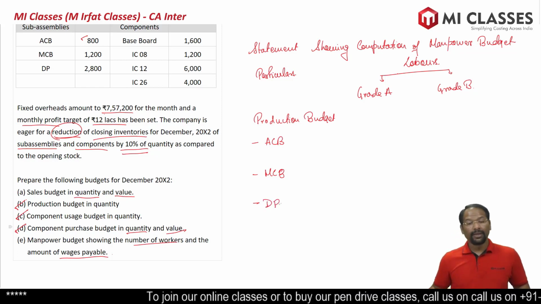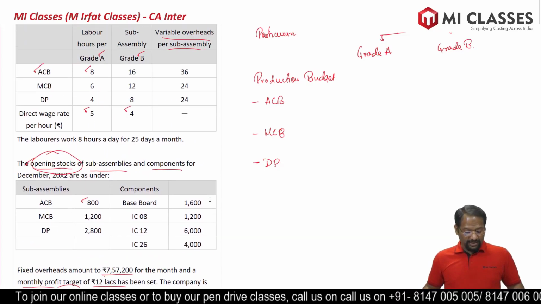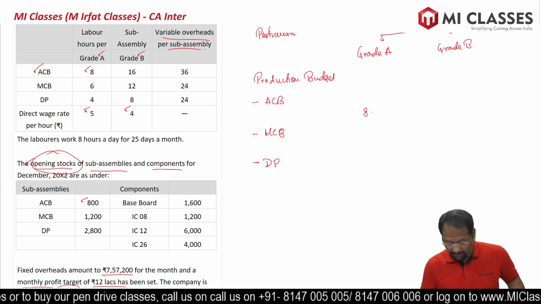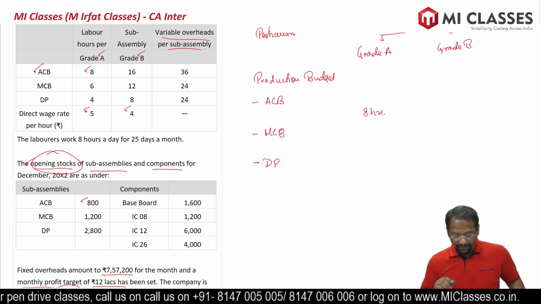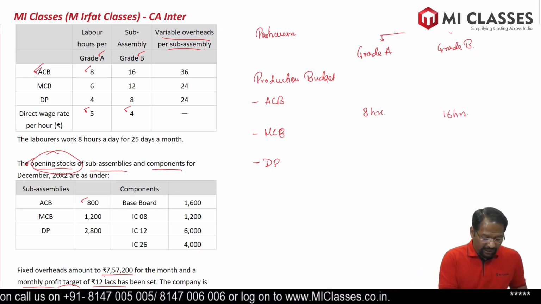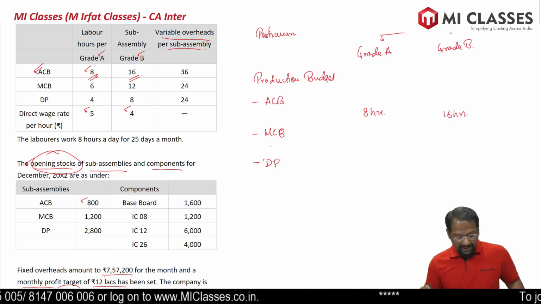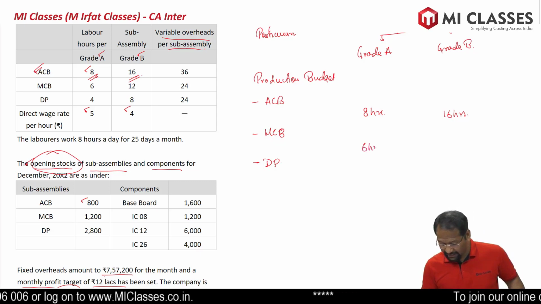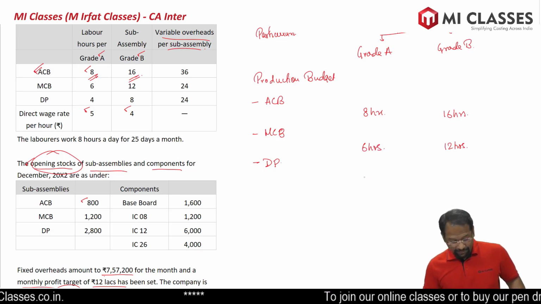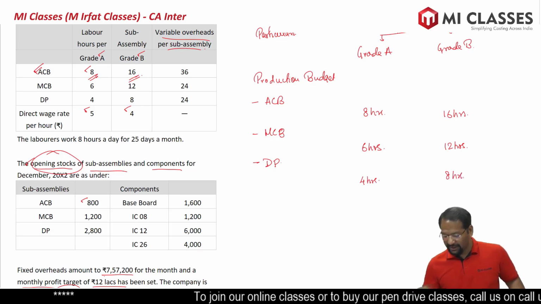So let's find out, to make ACB, how many hours we require of grade A. To make ACB, we require 8 hours of grade A and 16 hours of grade B. Similarly, to make MCB, I require 6 hours of grade A and 12 hours of grade B. Likewise, to make DP, I require 4 hours of grade A and 8 hours of grade B.